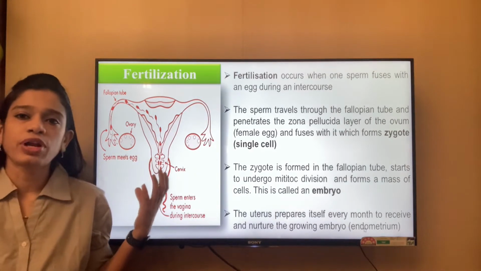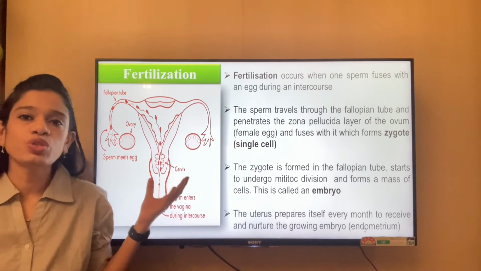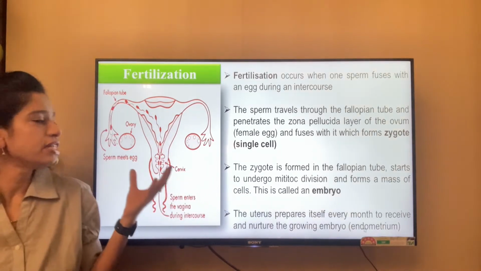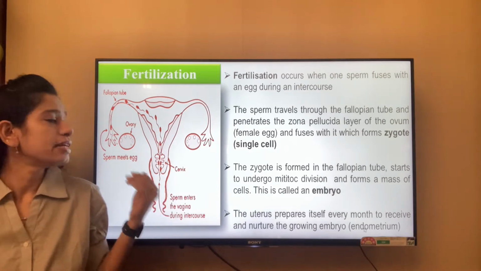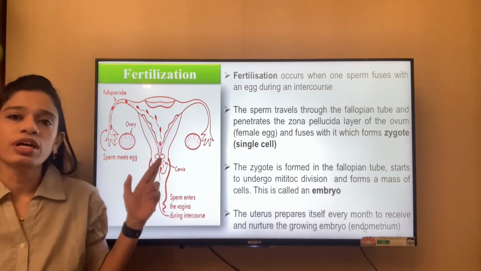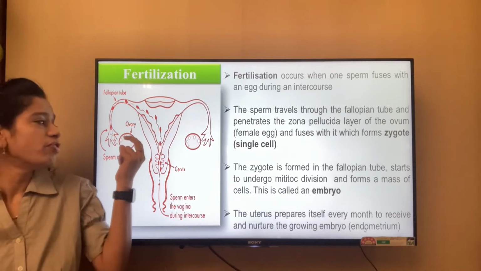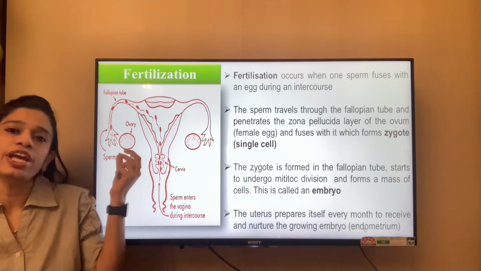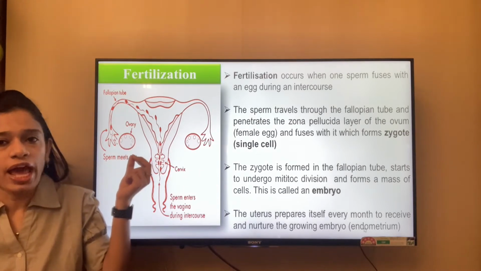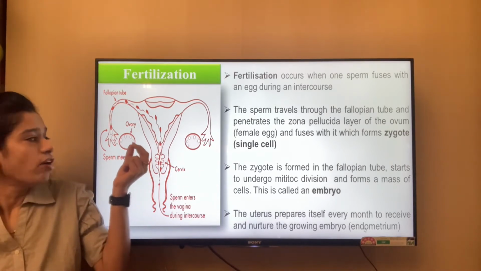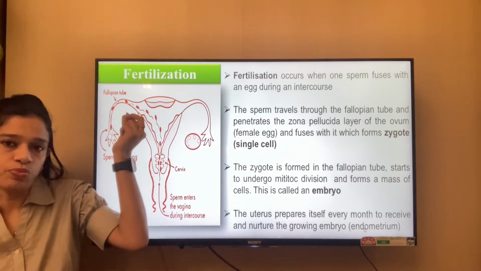In the female reproductive system, as we all know, there are two ovaries, and every month one of the ovaries releases a matured egg into the female reproductive system. The releasing of a matured egg from the ovary into the fallopian tube, or the oviduct, is known as ovulation. Now after the egg is released, this egg starts traveling through the fallopian tube.